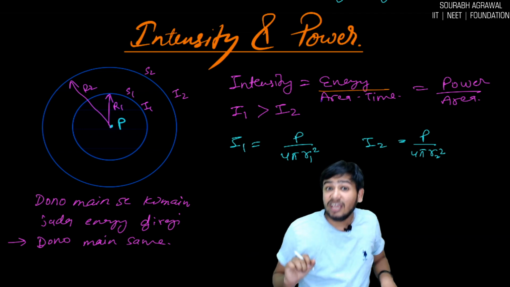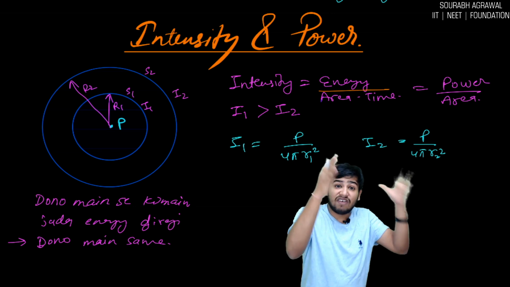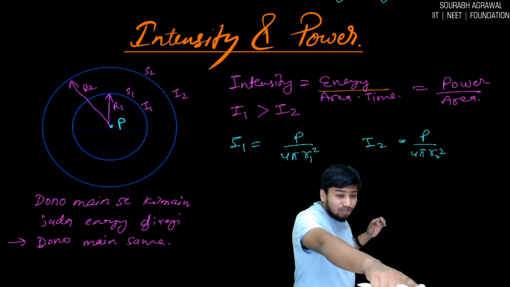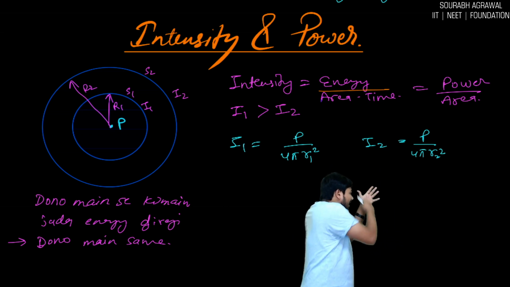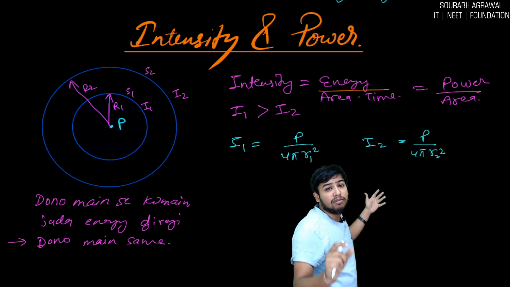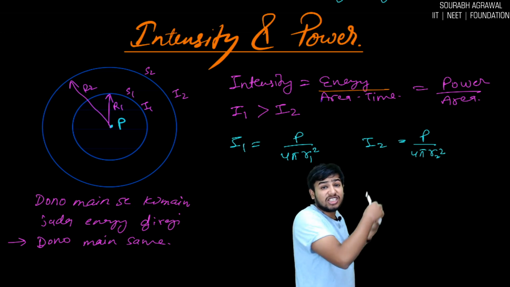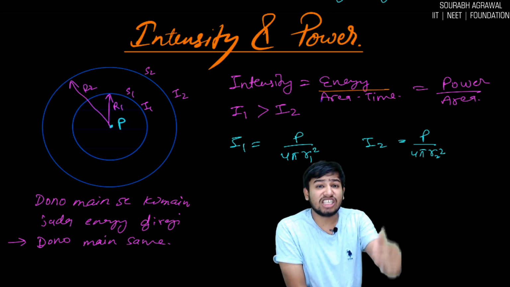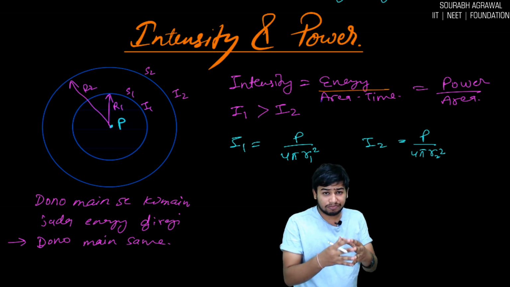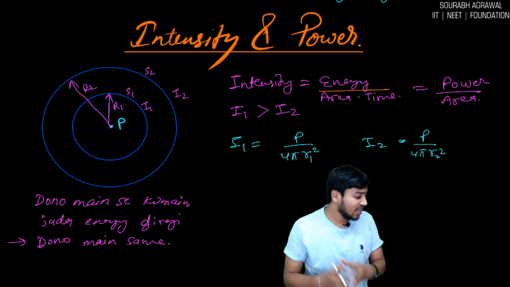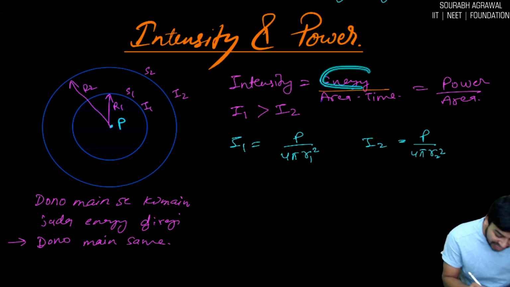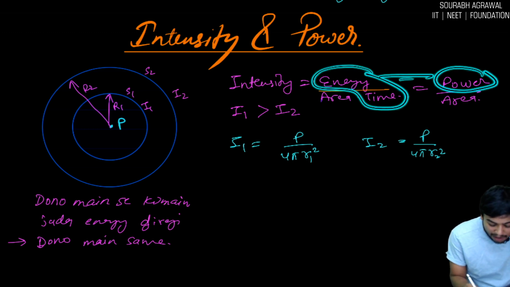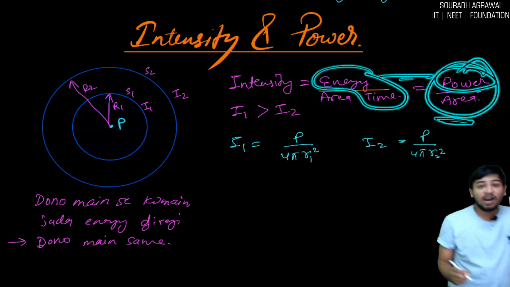And what is intensity? Intensity is energy given per unit time in per unit area. So if this is a light, per unit area in per unit time, how much energy is falling? That is known as intensity. See, intensity is energy upon area upon time. That means you can write energy by time as power, so you can say power by area. Are you getting my point?